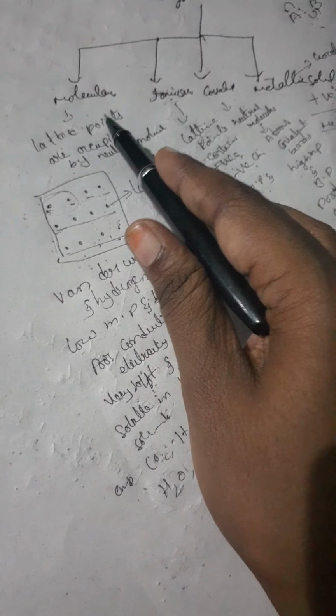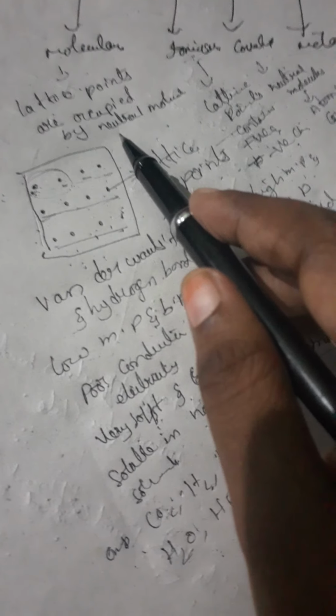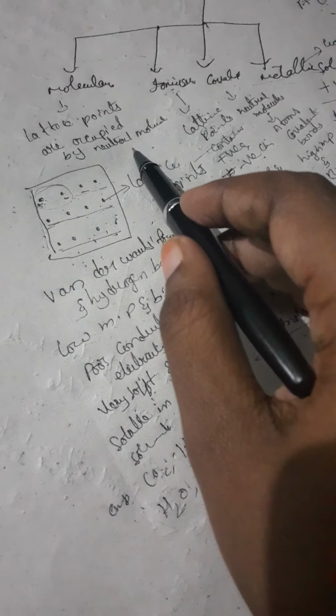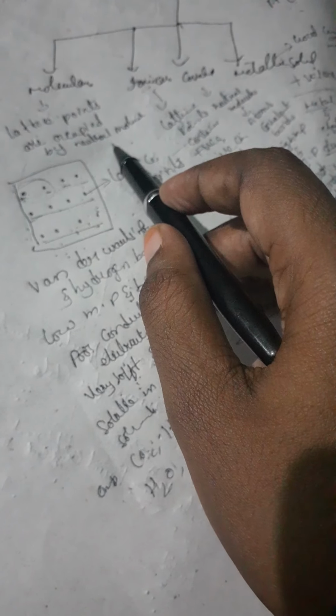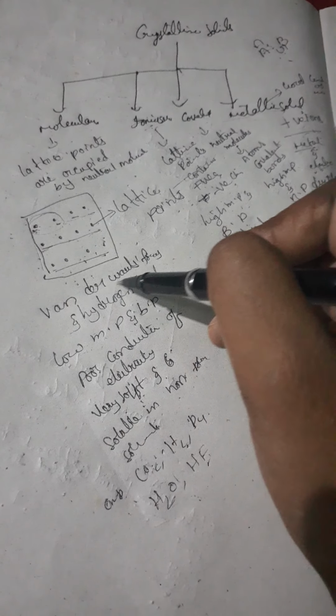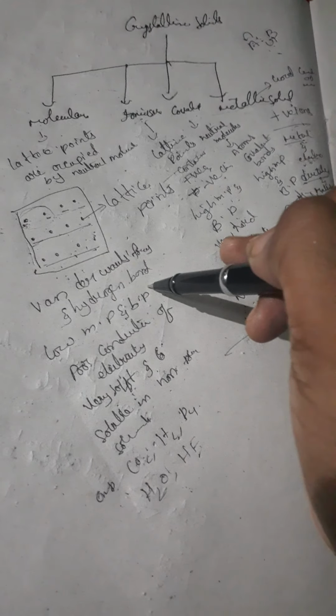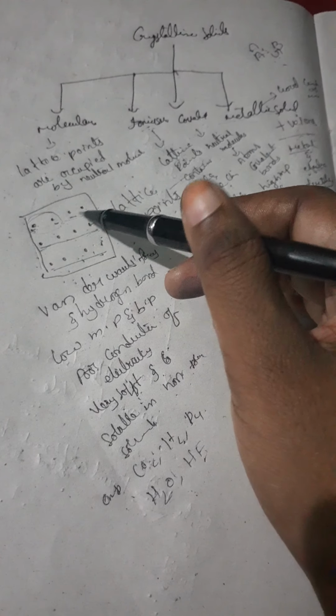Let us first see molecular crystals. Lattice points are occupied by neutral molecules, which means they contain no positive or negative charge. This is due to the presence of van der Waals forces and hydrogen bonds, which are weak forces of attraction between these molecules.